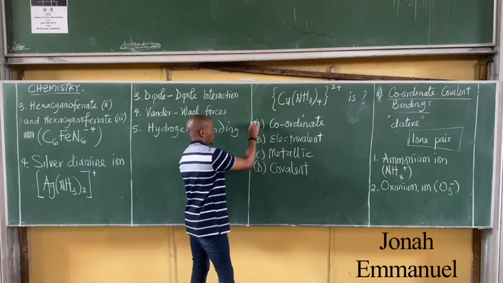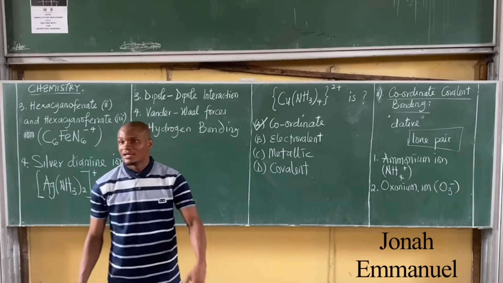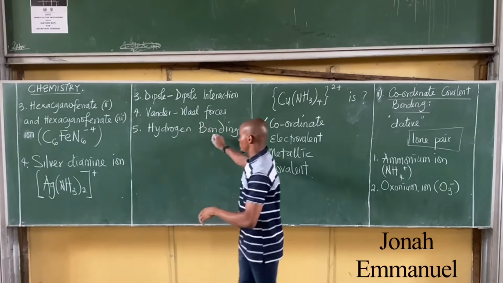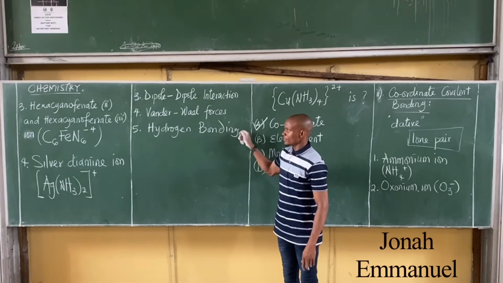Obviously A. Alright, so that's how it works. So go look for others. Especially, I would advise you to read up on this one. Go and read up on this one.